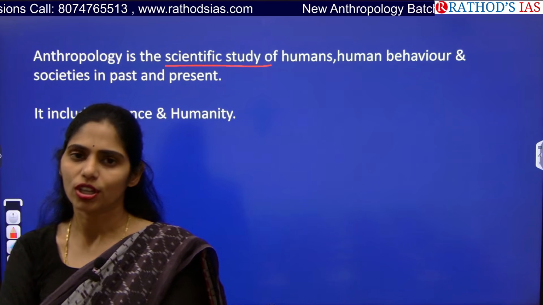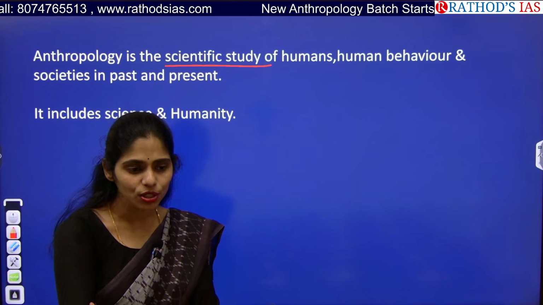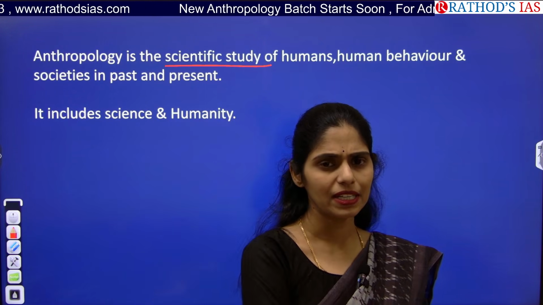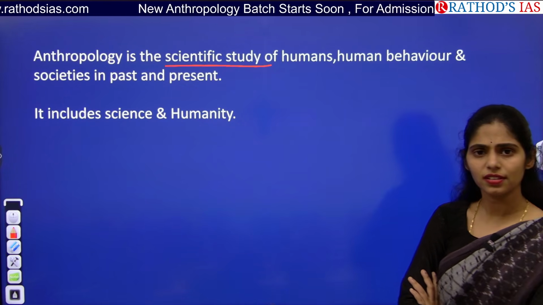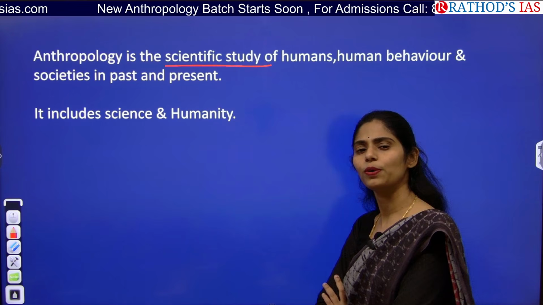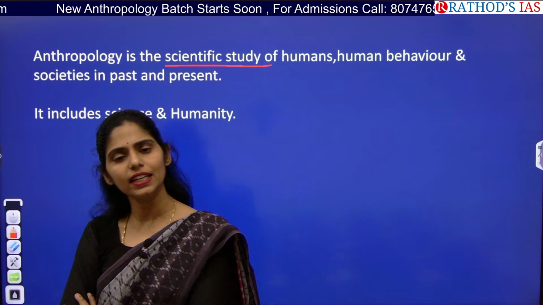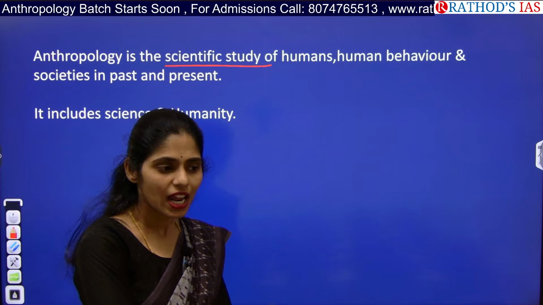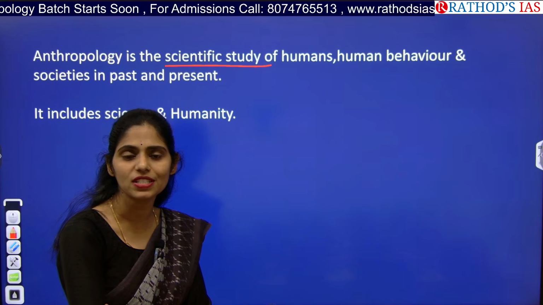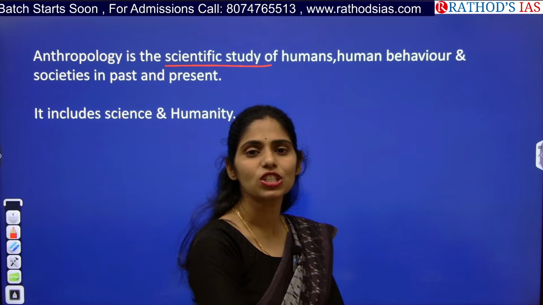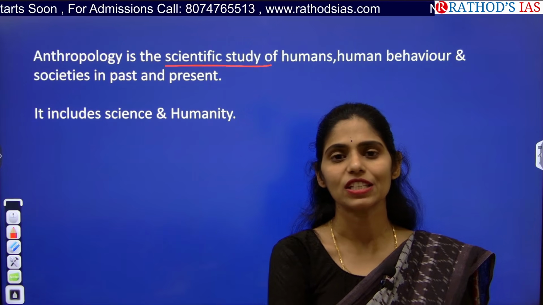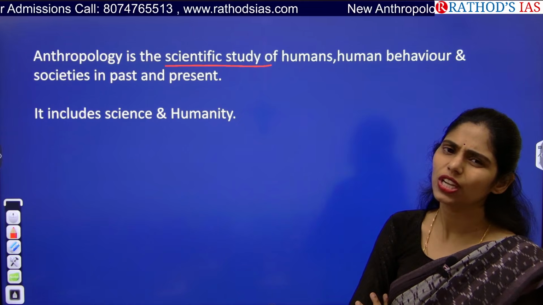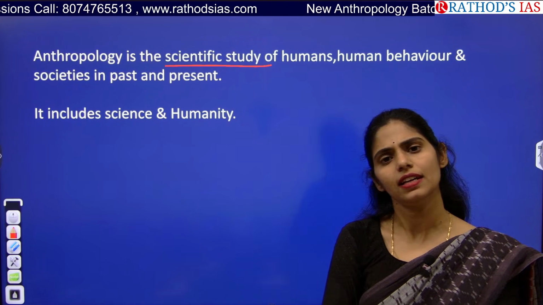For example, a doctor will be observing the patients, counseling the patients about their diseases, and prescribing the medicine. That means he is dealing with humans, right? So a doctor is also an anthropologist. For example, any economist studies human behavior, like the purchasing power of humans, or when demand increases, how supply will increase. Everything is dependent on human behavior, so even an economist is an anthropologist.